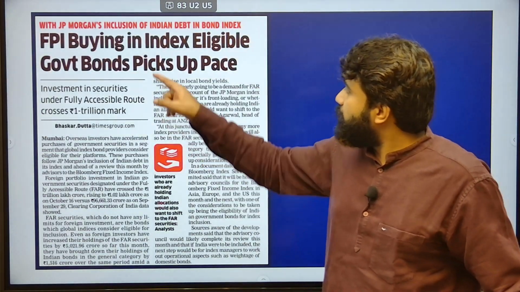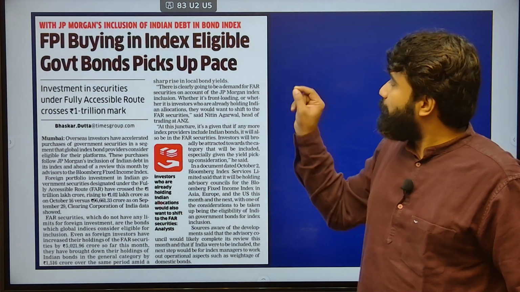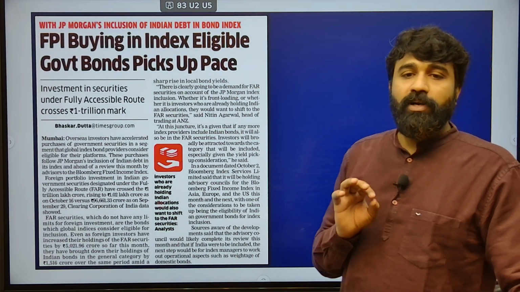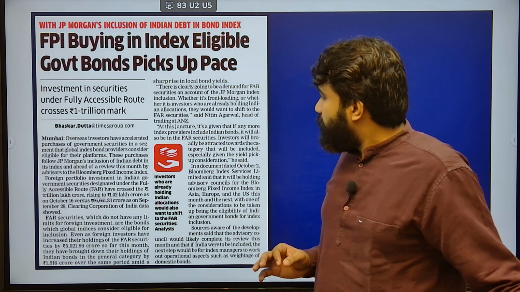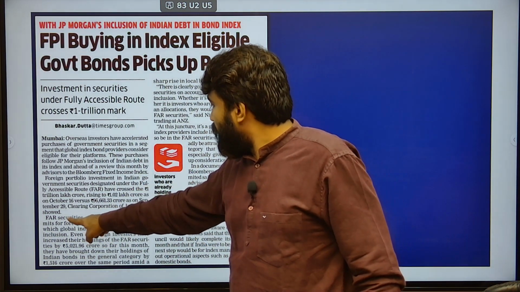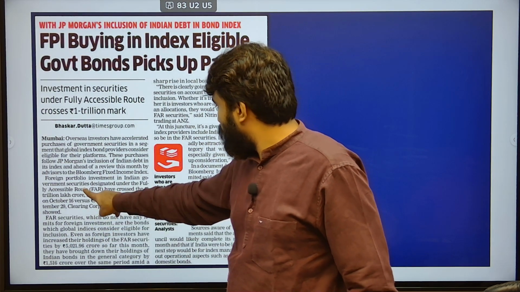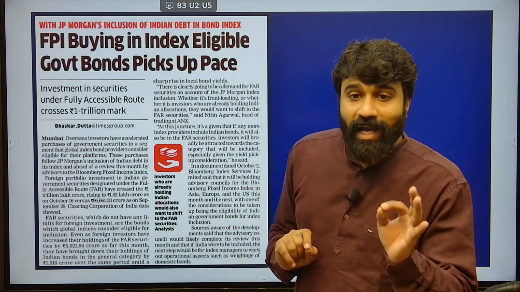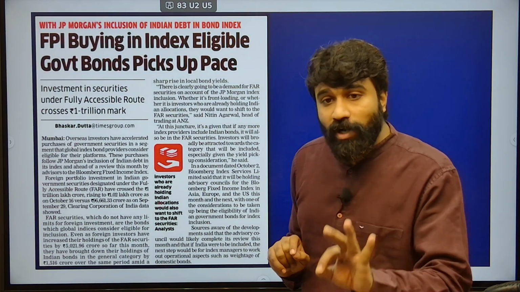Next, with JP Morgan's inclusion of Indian debt in its bond index. What does it mean? Here there is FAR security, a term mentioned here. What does it mean? Fully accessible route. Fully accessible route. What does it mean here?